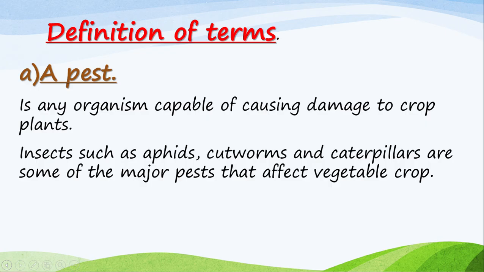Now, a pest, most pests are insects, isn't it? And insects such as aphid, cutworm, and caterpillars are some of the major pests that affect vegetable crops, isn't it? Vegetables like which one? Just think, pair, then you share. Share with your friend. Then you are going to share with me.